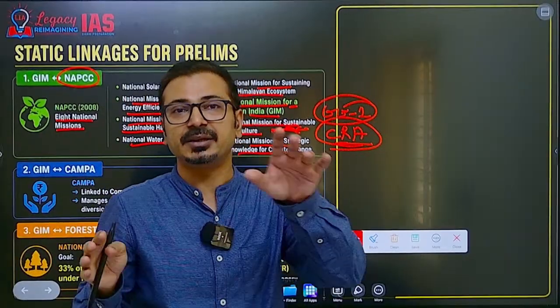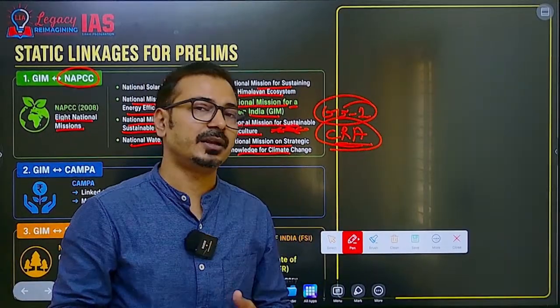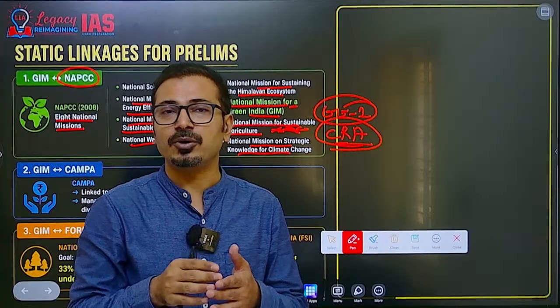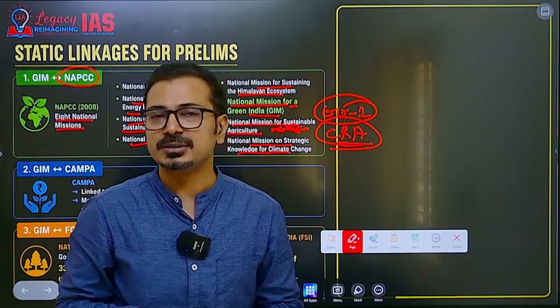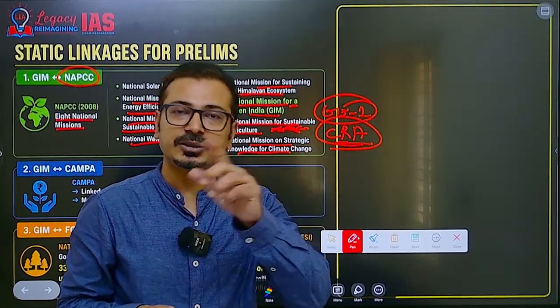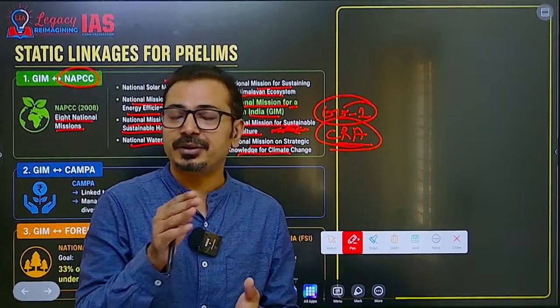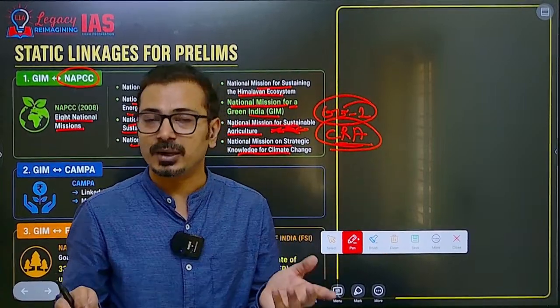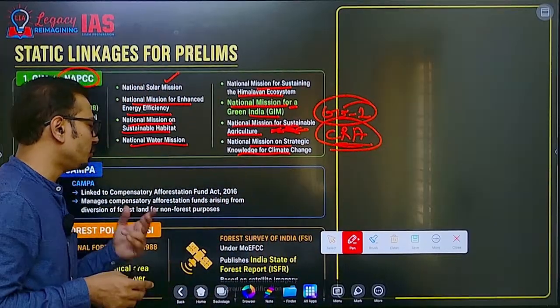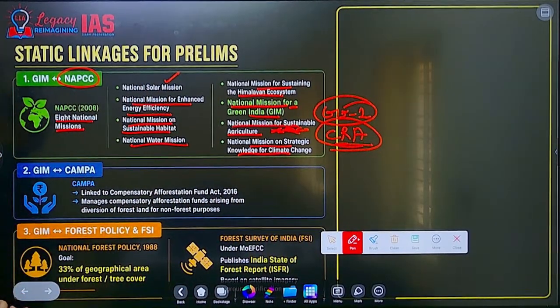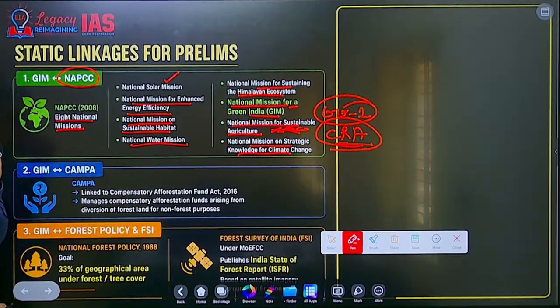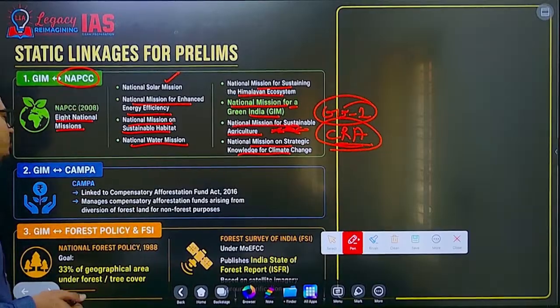Environment is an interdisciplinary subject. GS1 geography is there. In GS3 itself, in economy, the agriculture part is there, agroecology is there, science and technology, biotechnology overlap, EVs, electric vehicles and all these things. And along with that, in disaster management also the environment part overlaps. So although only two questions were asked this time, the overlapping aspect is very high, okay? So whatever knowledge you are gaining, you have to use it in different ways.